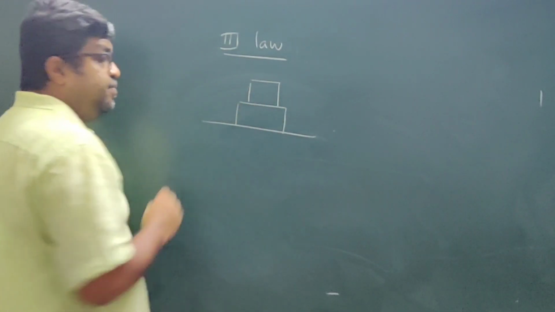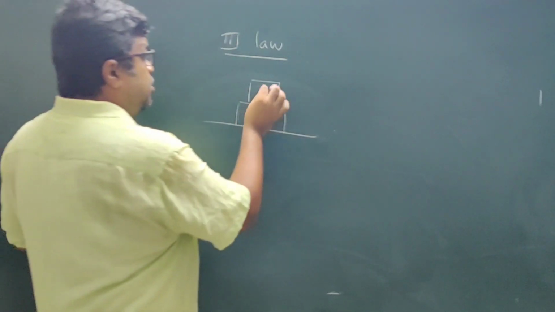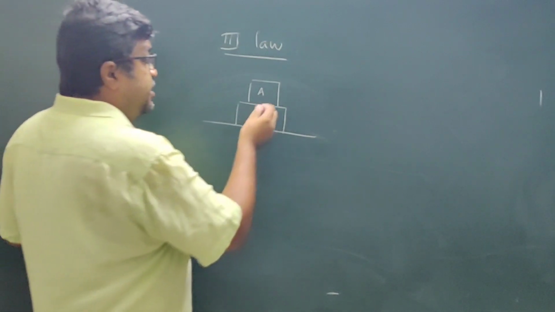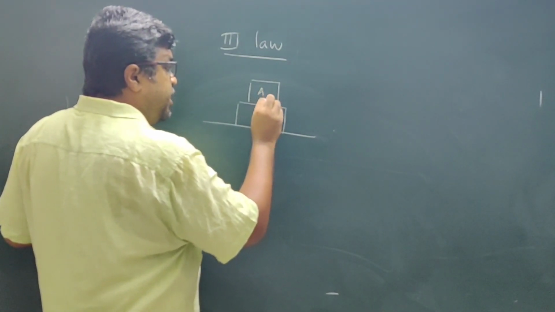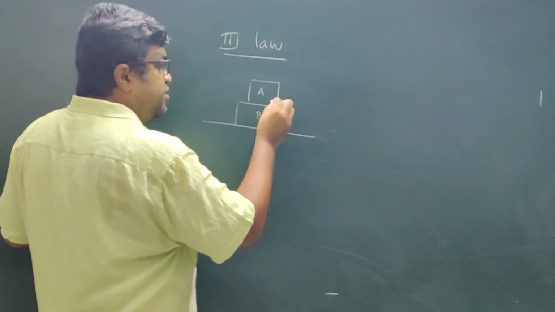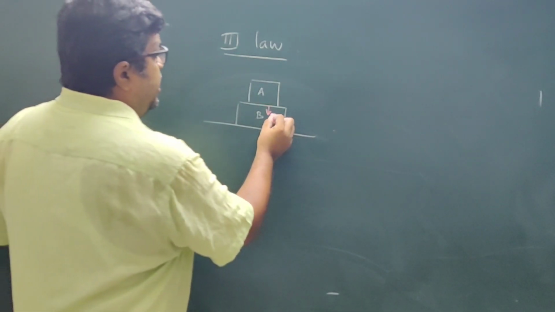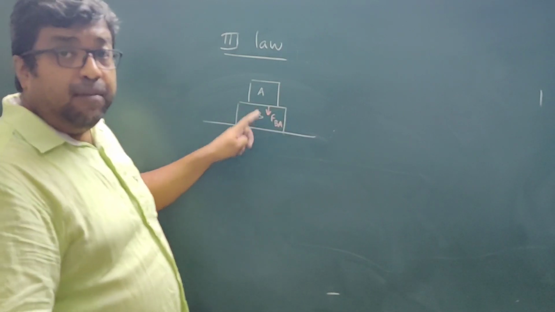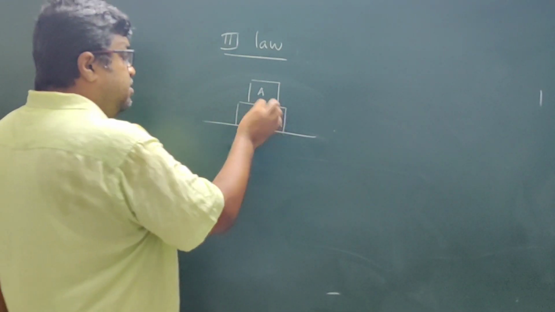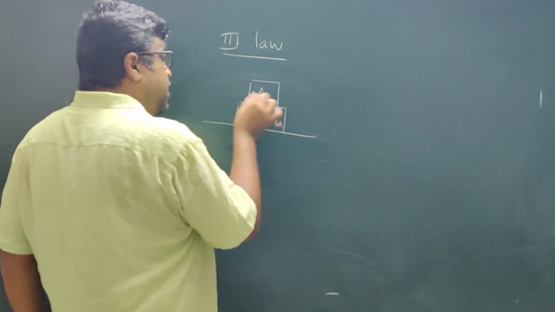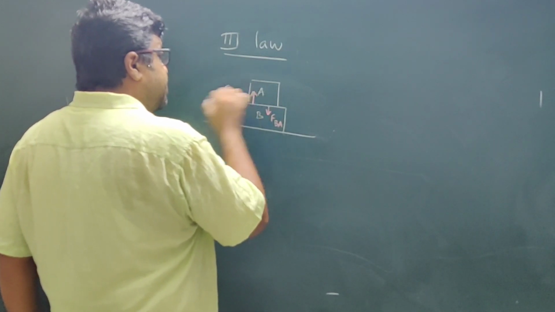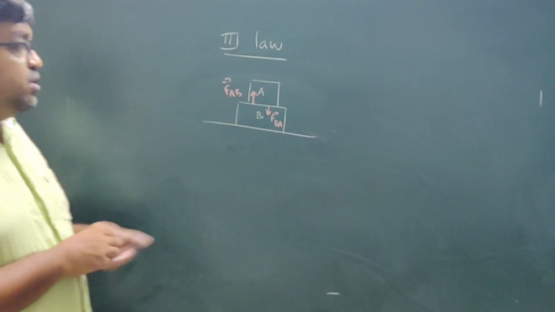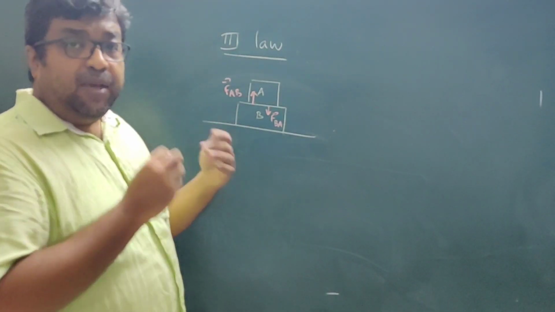These are the two objects: this is object A, this is object B. The force exerted by object A on object B is FBA, the force exerted on B by A. The force exerted on A by B is FAB. So this is the mutual force between A and B.